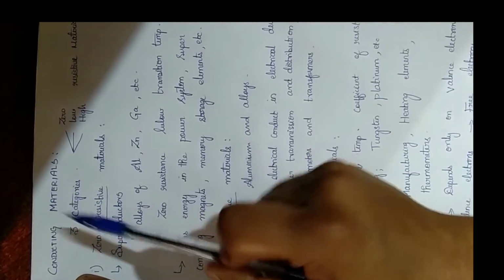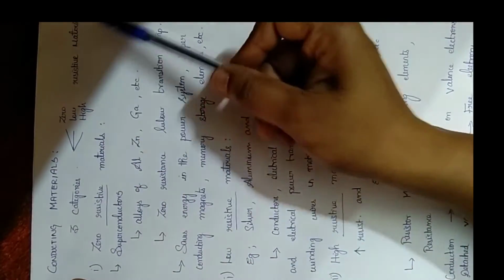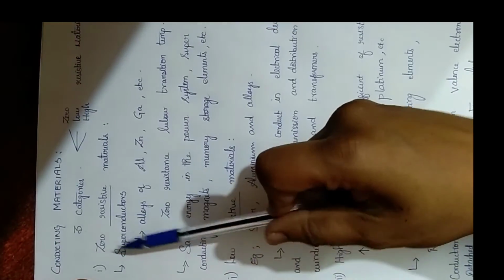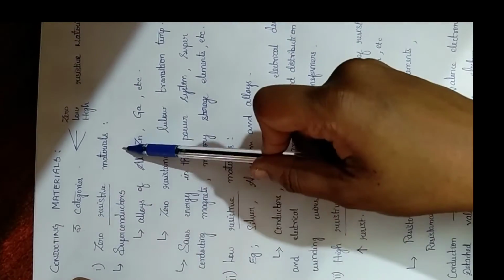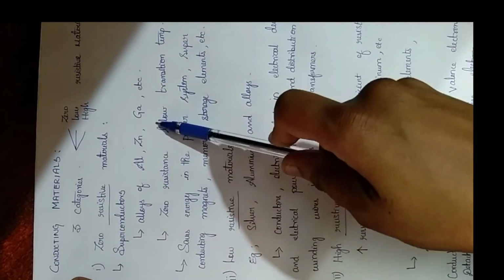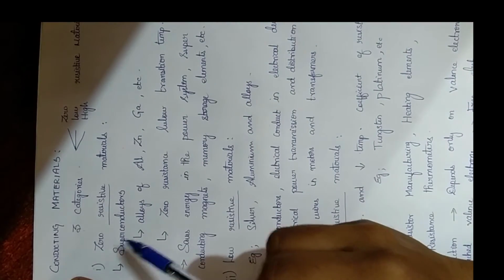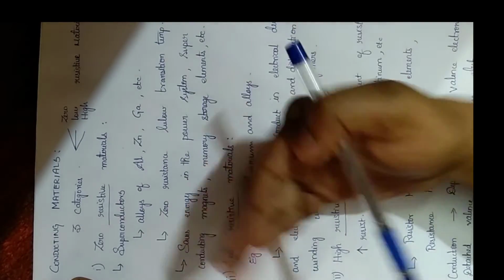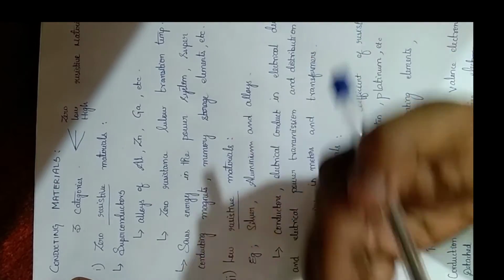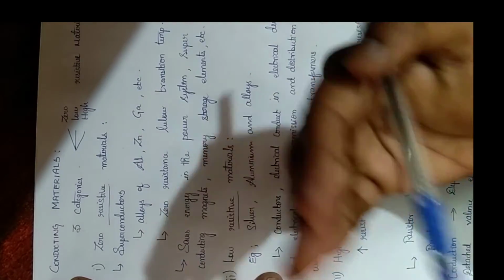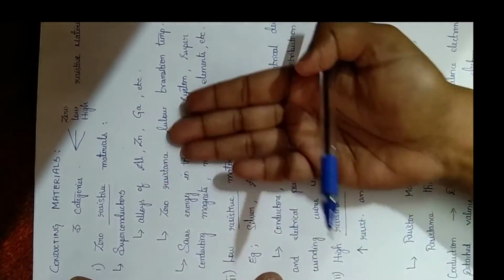Conducting materials are of three categories: zero resistive materials, low resistive materials, and high resistive materials. Zero resistive materials are superconductors because they have no resistance. They are alloys of aluminum, zinc, gallium, etc. Zero resistance is achieved below the transition temperature. What is transition temperature? It is the temperature at which the material changes its property.